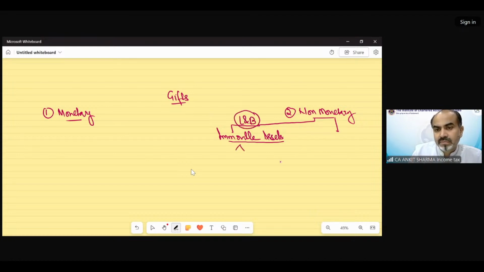Clear? And the other 8 assets like shares, securities, bullion, etc., jewelry, archaeological collection, etc. That has been mentioned earlier. We have just seen it with the help of that provision. Now we have a separate provision for monetary assets as well as a separate provision for non-monetary assets. So first of all, we are discussing the monetary asset, and we have exceptions also.